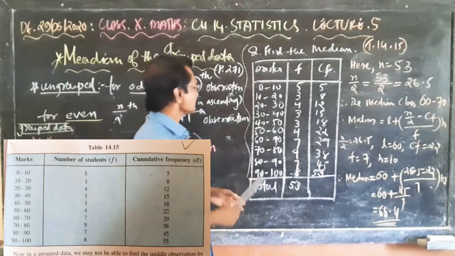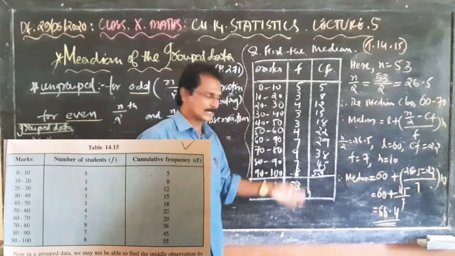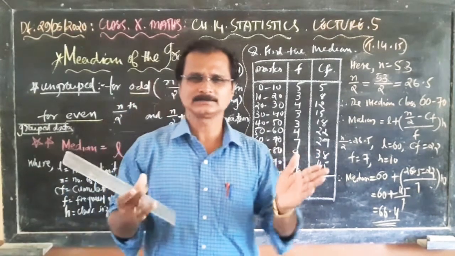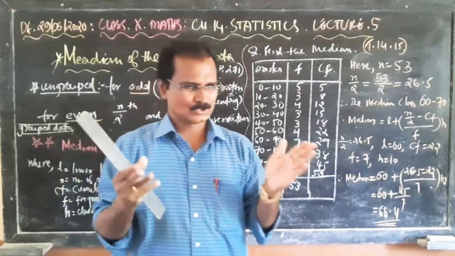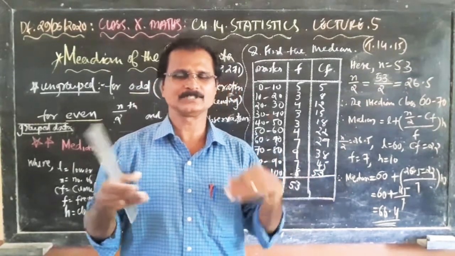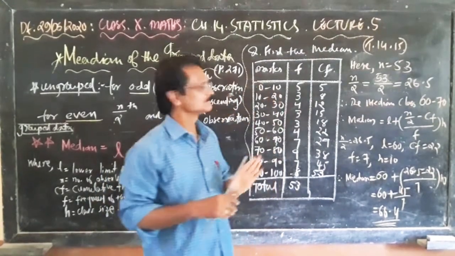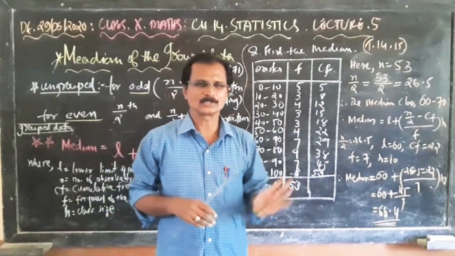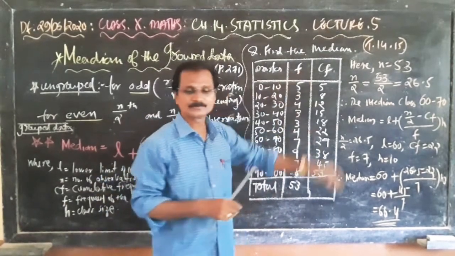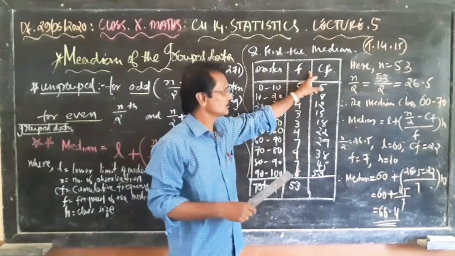Now, marks 0 to 100. This is a story about students getting particular marks in a particular subject, say mathematics. Marks and number of students, the frequency.